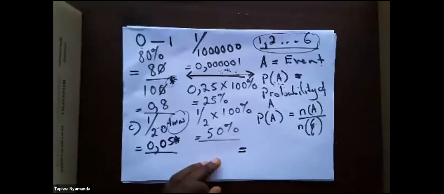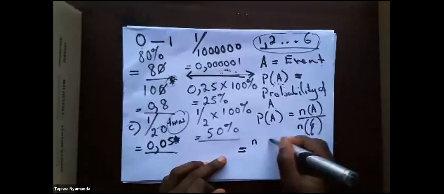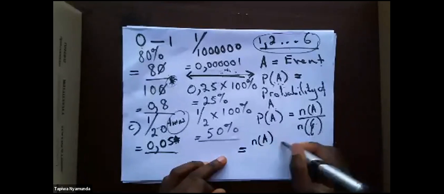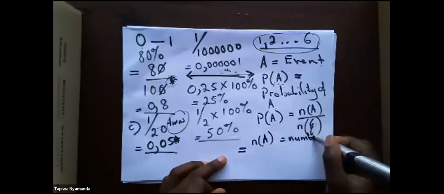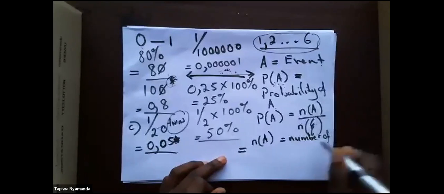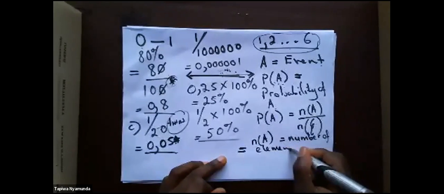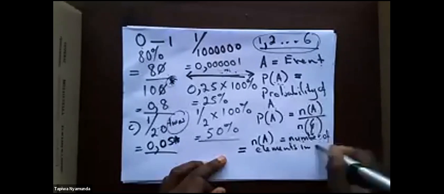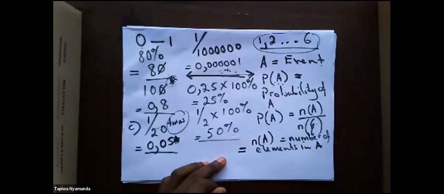I'm going to explain the signs for you. n(A) is equal to the number of elements in A. Not sure if you can see that, guys.